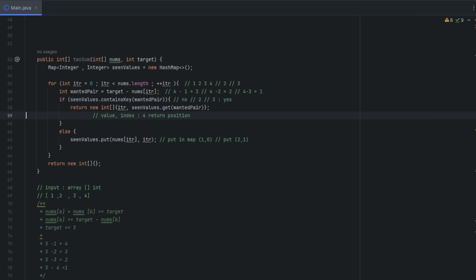So for 3, it's yes. That means we return the new integer array. And for these values, the first one is going to be the iterator, which should be 2, after 0, 1, 2. And the next one is going to be the seen values get the pair. So we want 1, because 4 minus 3 is 1. We're passing in 1. So in our map, 1 is keyed to the value of 0. So we get 0. So it's going to return 2 and 0.